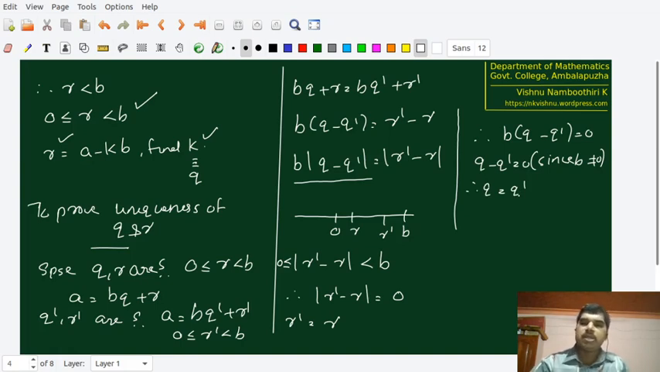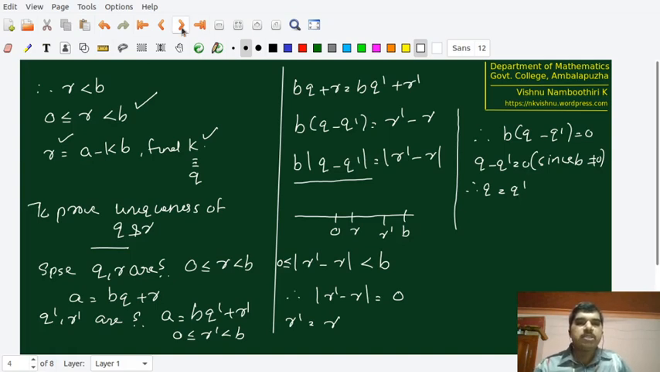So, what is the conclusion? We have taken R dash and Q dash to be two other numbers satisfying all these properties. Finally, we arrive at the conclusion that this is not possible. So, Q and R are unique. They have to be unique. Therefore, the division theorem is completely verified. We proved that there exist Q and R satisfying certain properties, and we proved that such a pair Q and R has to be unique. Hence, the division theorem is completely verified.